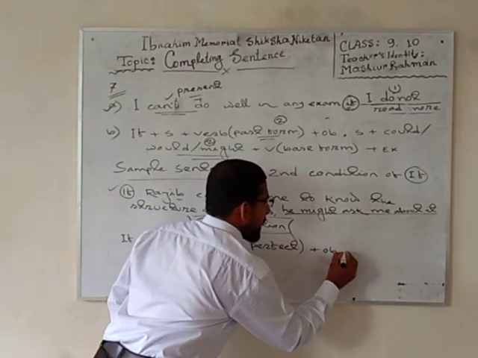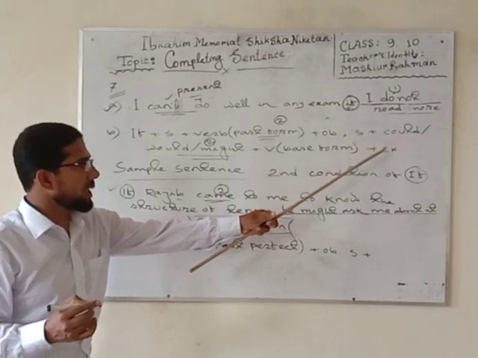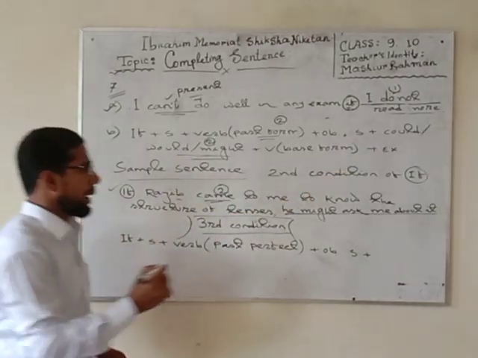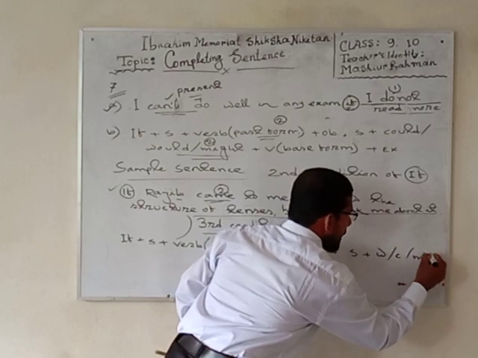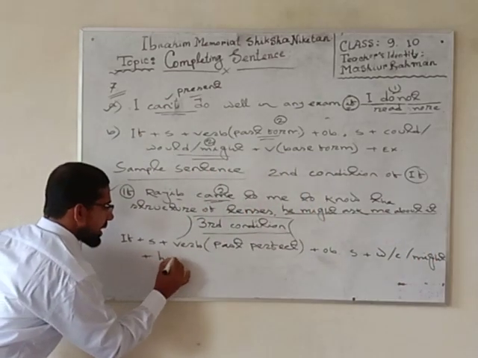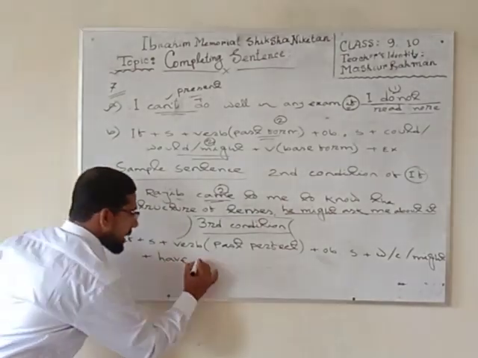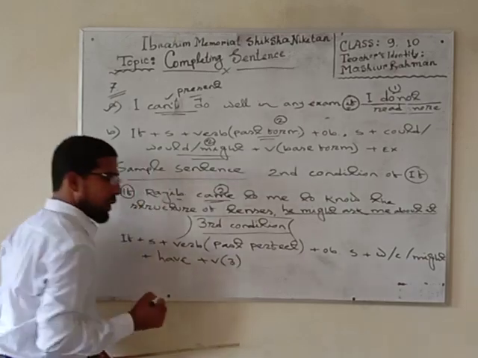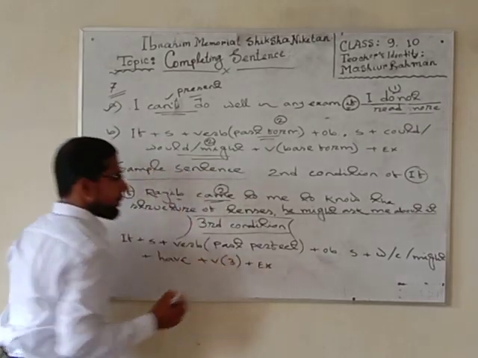There will be an object, subject, plus there will also be a modal verb. Which modal verb was used in your second condition? Like could, otherwise might. I have written here in short. After this kind of thing, there must be past perfect. Means could have, might have, plus the verb will always be past participle. Three means past participle plus existence also.